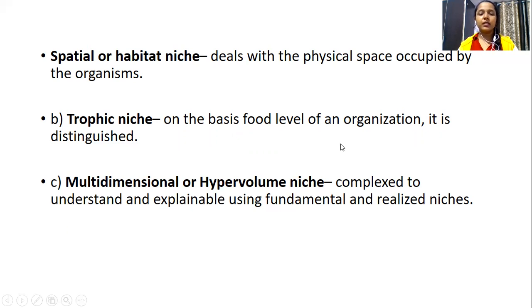The last one is the multidimensional or hypervolume niche. The hypervolume niche explains the fundamental and the realized niches of an organism. If an organism is living in a particular area, it considers the fundamental basics and the factors that have to be there in that niche. It is a three-dimensional niche. The spatial and the tropic niches occupy only two dimensions, but the multidimensional niche occupies three dimensions of the environment.